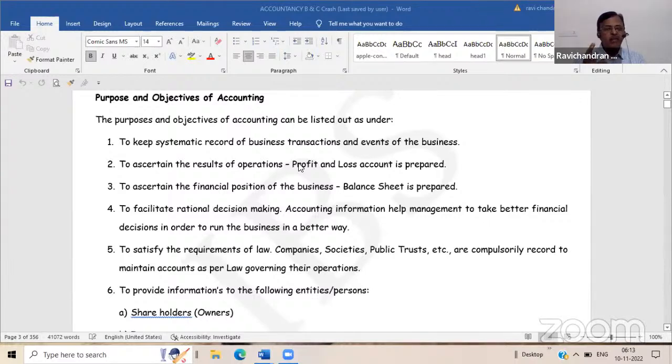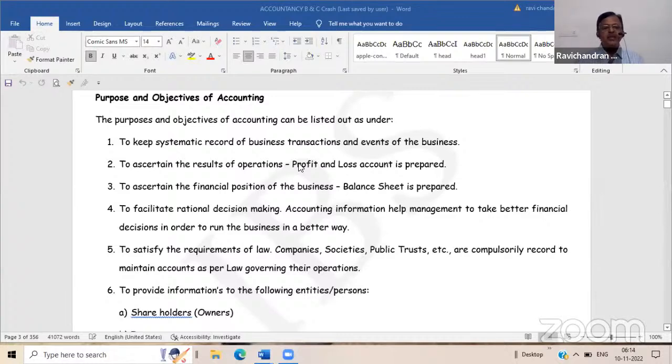When I talk about the operations of the particular unit, operations means what? The main business. The main business is for what purpose? To earn profit, is it not? So when I talk about operations, it relates to the profit and loss account. So affairs of the business means balance sheet. Operations means profit and loss account. To facilitate rational thinking and decision making, accounting information helps management to take better financial decisions in order to run the business in a better way.